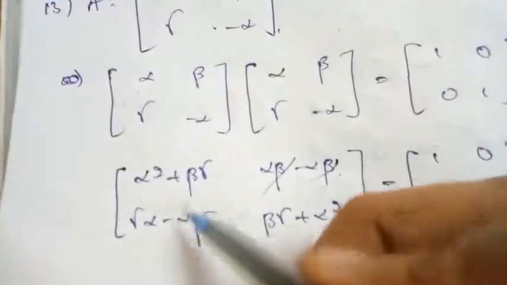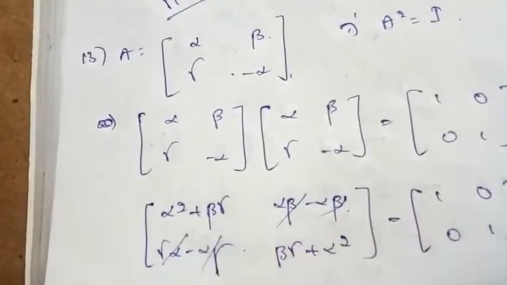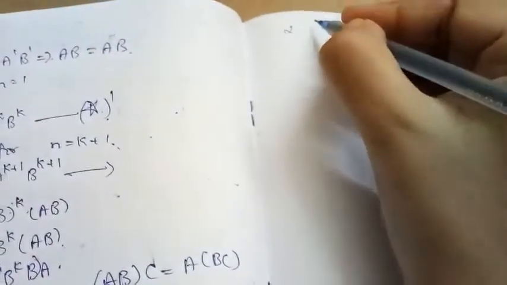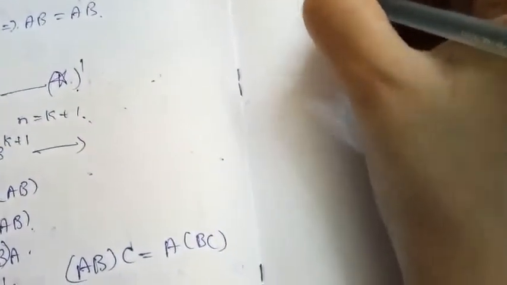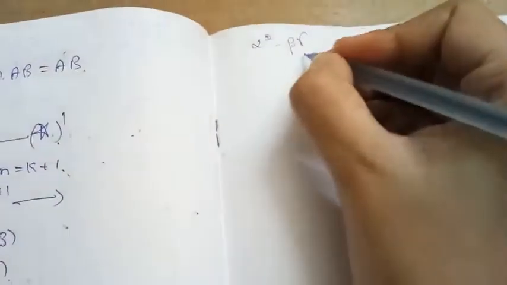After matrix multiplication we are going to get this. So here alpha beta and alpha gamma get cancelled. So what we are going to get is alpha square plus beta gamma, alpha square plus beta gamma, 0, 0.